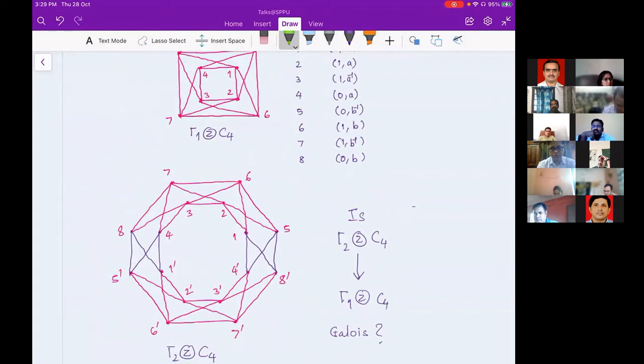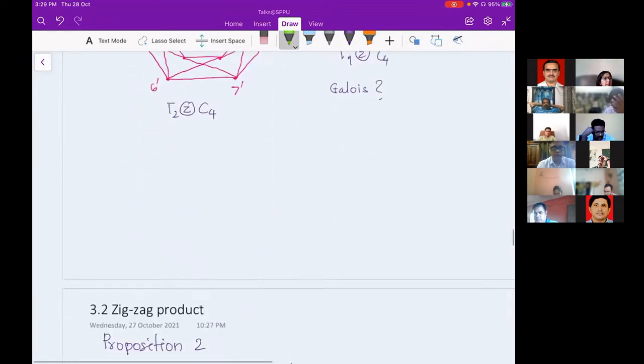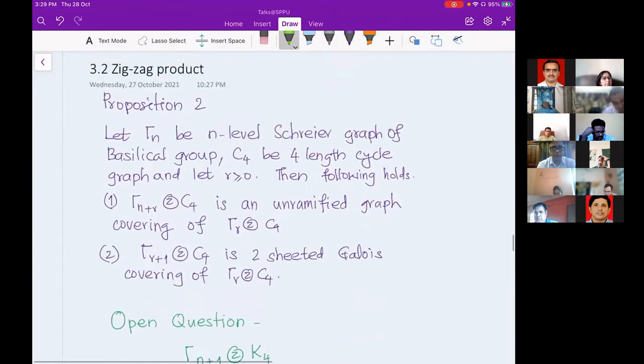And then this was my motivation: is gamma 2 zigzag with C4 over gamma 1 zigzag C4 Galois? And yes, if you are in the immediate case, then it is Galois. So I said my proposition 2 is the zigzag version of proposition 1. I got the same Galois group. So whatever Galois group there is for gamma n plus 1 over gamma n, I'm getting the same Galois group for gamma n plus 1 zigzag C4 over gamma n zigzag C4.